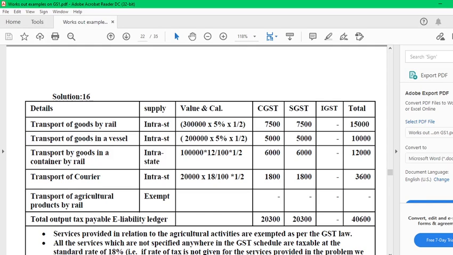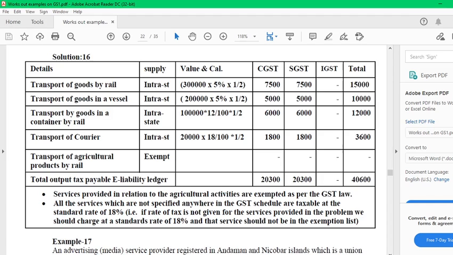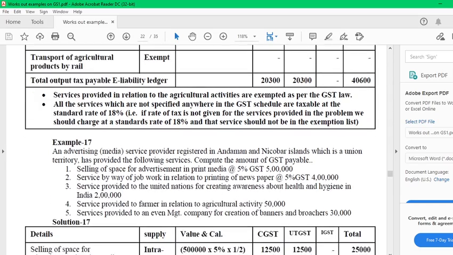Transport by courier, 20,000, 18%, 1,800, 1,800. Therefore, total e-ledger balance 20,300. Service provided in relation to agricultural activities are exempted. All the services which are not specified anywhere in the GST schedule, by default 18% you have to take.